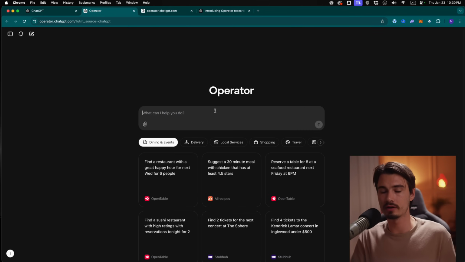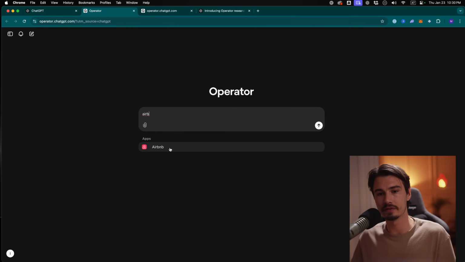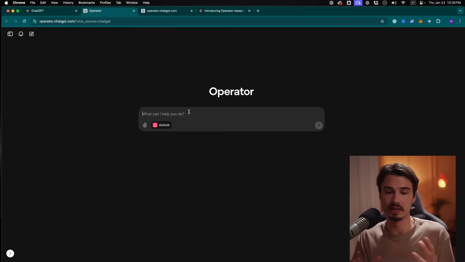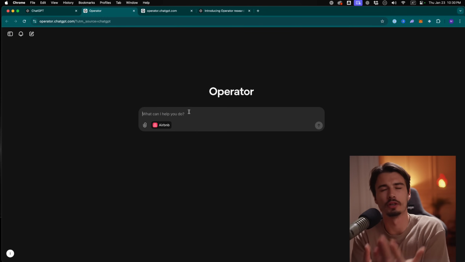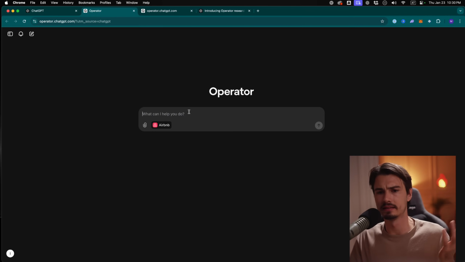First example, we're going to go easy on it. I'm going to say Airbnb. And as you can see, it comes with these partnered apps. There's more of them. I'll show you that in a second. But if you pick that, it's going to be using the Airbnb site that it has been pre-trained on, and it works especially well on it, so to say. And I'm going to be booking a night in some place with sea view in Lisbon.